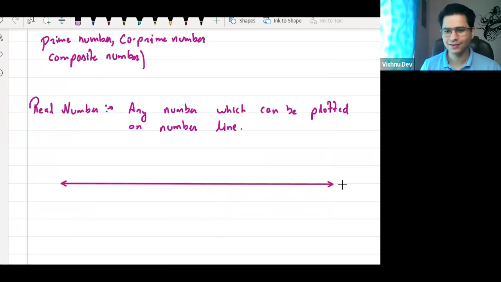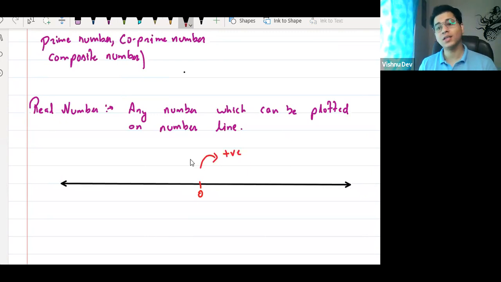Every number is on it, and it is basically divided into two parts. It is divided by 0. This is 0. Negative integers and positive integers. Positive integers go to the right and negative integers go to the left. Every positive number will be on the right-hand side, and the left side will be negative.